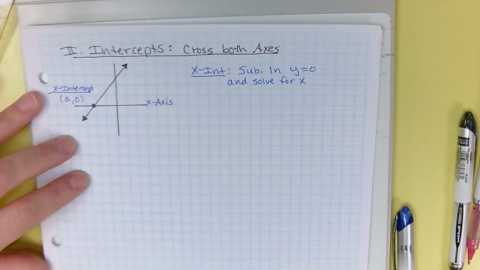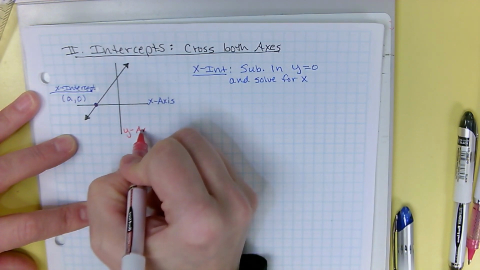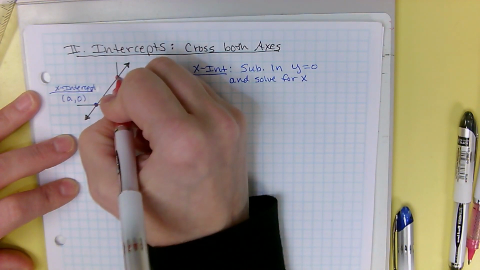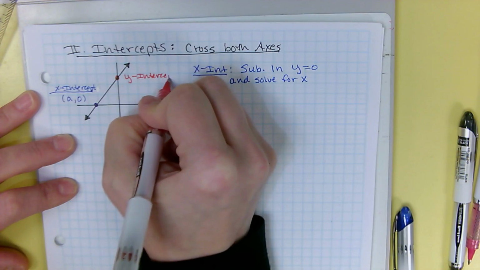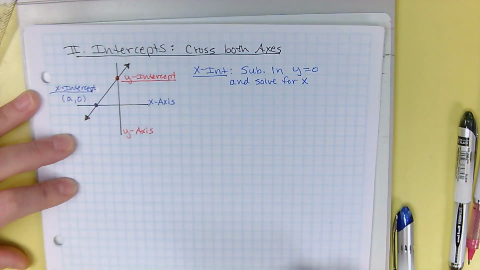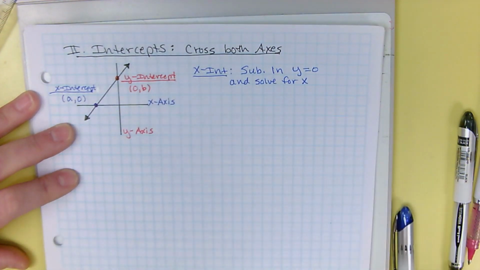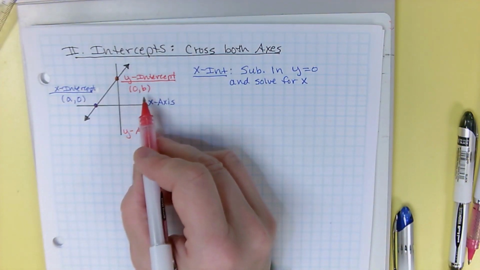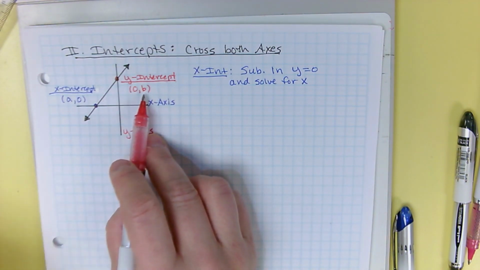All right, now we're going to talk about the y-intercept. The axis that goes up and down is the y-axis. So the place where your graph crosses that up and down line is called the y-intercept. Your y-intercept always has the form 0, comma, lowercase b. And you remember, lowercase b is from slope-intercept form. So yeah, 0 in the x, because it doesn't go left or right, it just goes up or down. So it only has a number in the y.